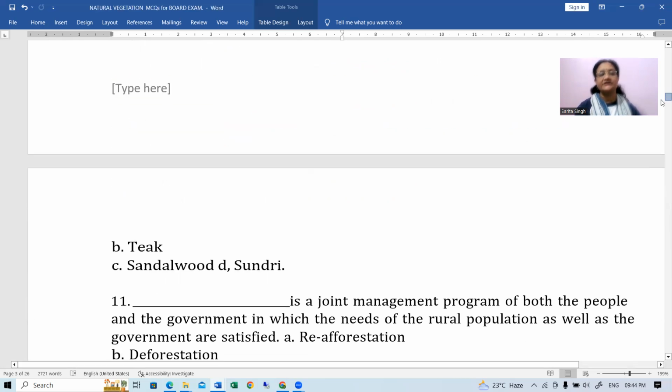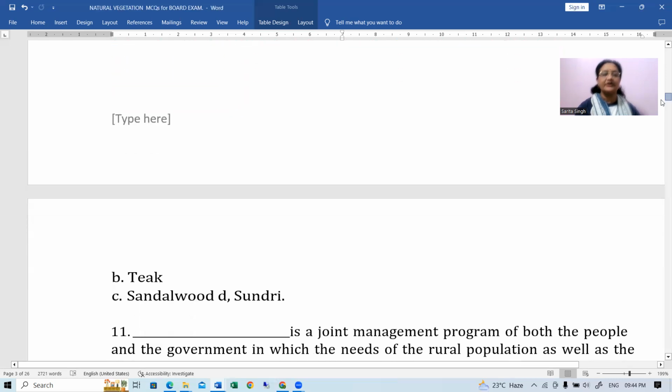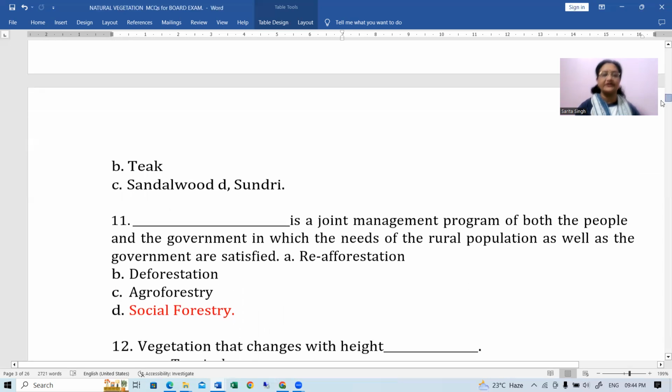Next question. A soft and white timber used for making toys and matchboxes. इसमें क्या option सही हो सकता है? Yes, teak, sandalwood, sundari trees, and fir. That is going to be, teak is the correct option for this.